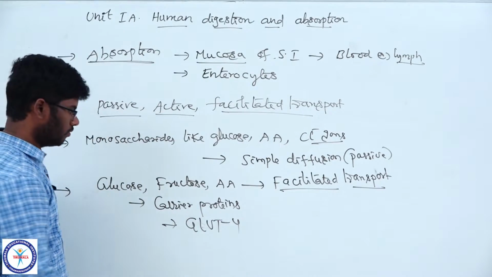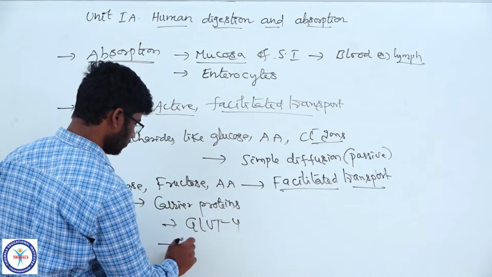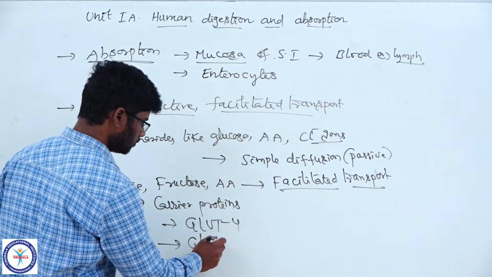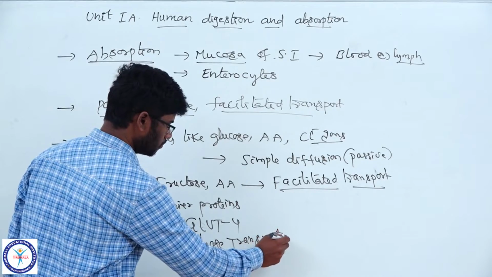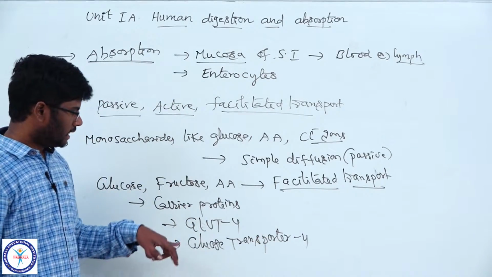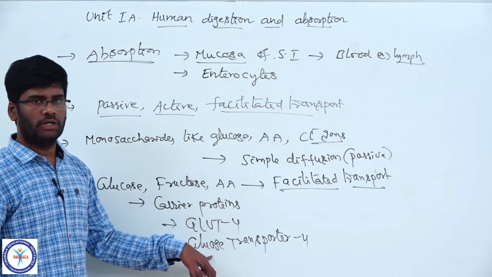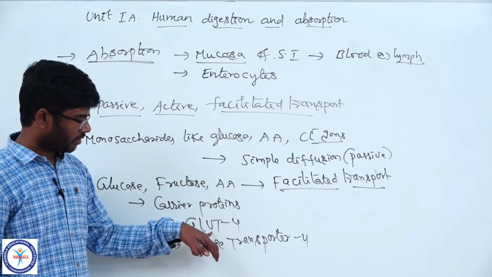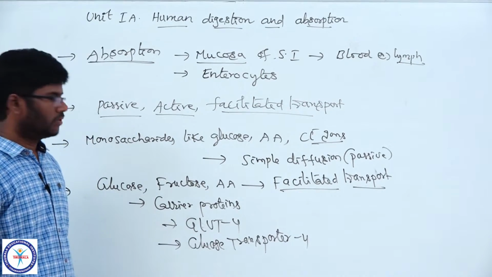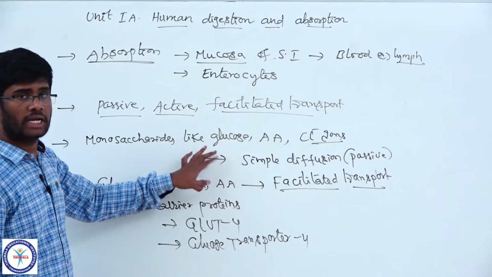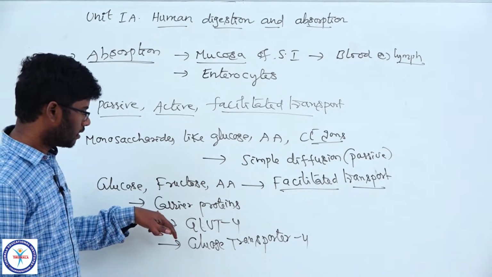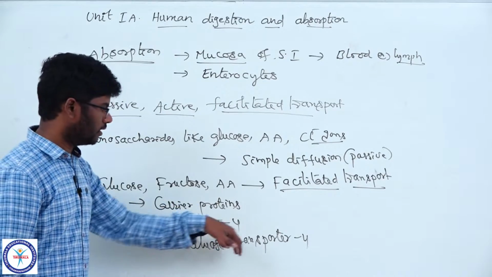What is meant by GLUT4? Glucose transporter 4. It is a transmembrane integral protein naturally located on the cell membrane of the cells. So certain substances like glucose, fructose, amino acids are transported via certain carrier proteins like GLUT4.